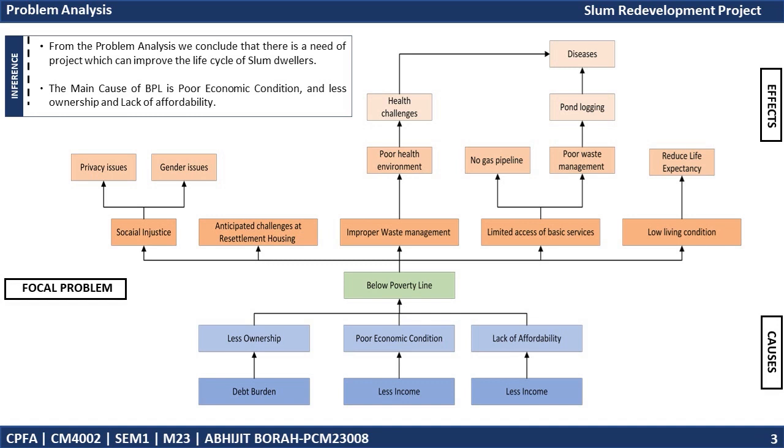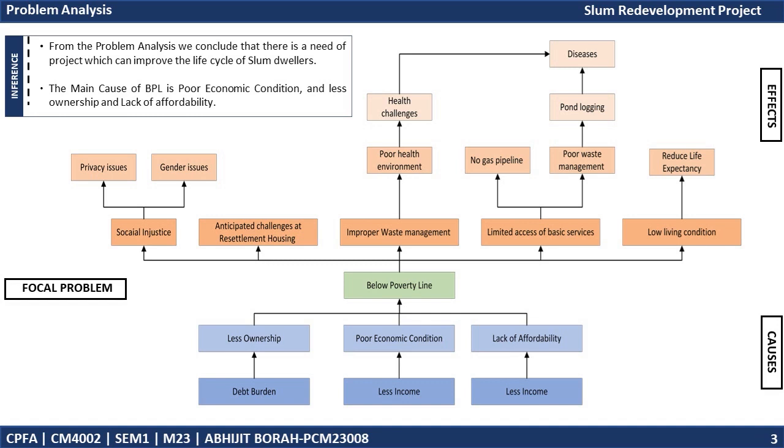The focal problem which has been examined is below poverty line. The population of Ahmedabad has increased in the last 10 years. As Ahmedabad increases employment, people from rural areas are migrating to urban areas in search of jobs. The total population in the Ahmedabad district climbed from 55 lakhs in 2011 to 86 lakhs in 2023, and the number of people below the poverty line in Ahmedabad is 1.44 lakhs.